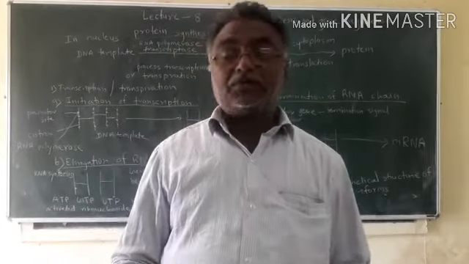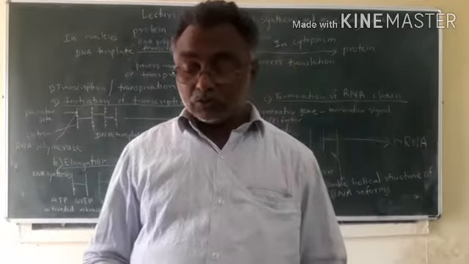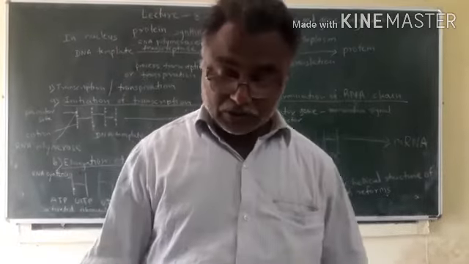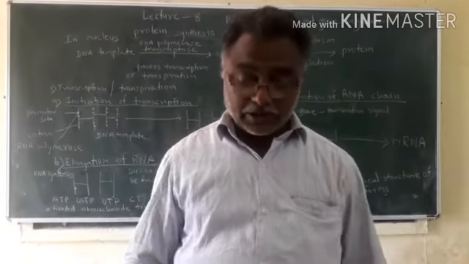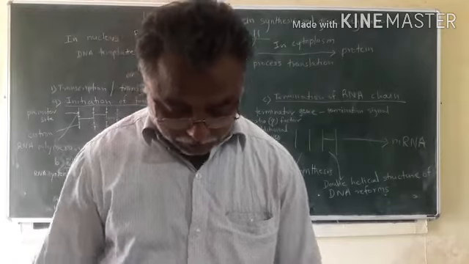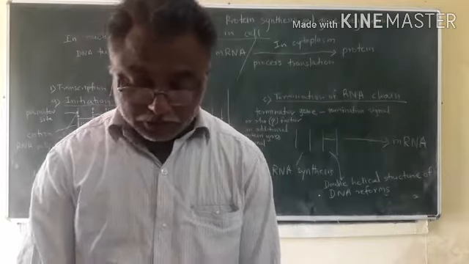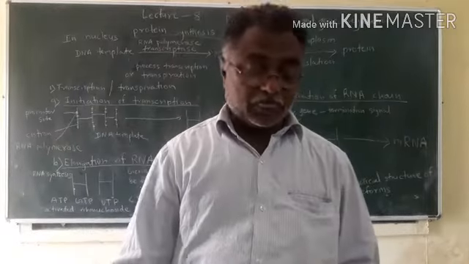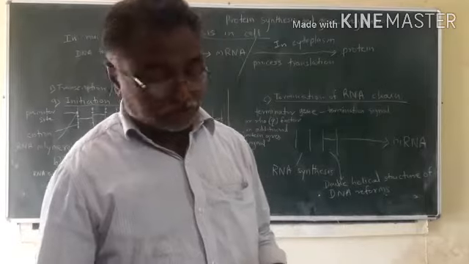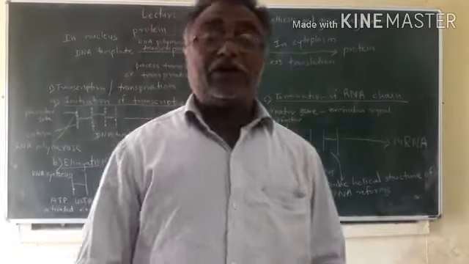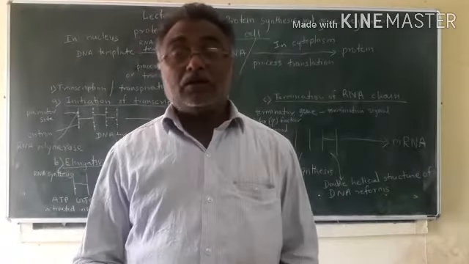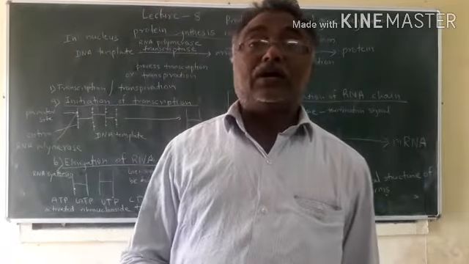A, G, U, C are the bases or nucleotides of RNA. So A means adenine, G means guanine, U means uracil, and C means cytosine. Then in the formation of protein, chain elongation takes place. A chain of amino acids is formed. And when the chain of amino acids starts, then initiation factors are required.